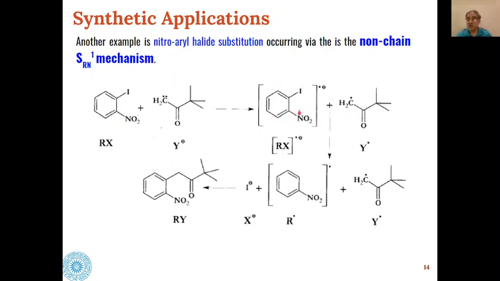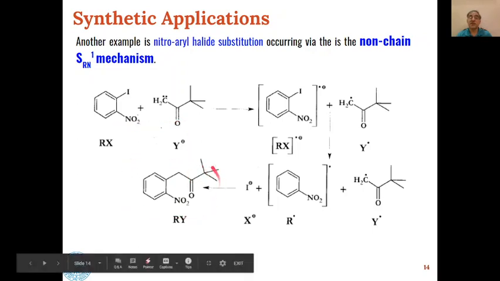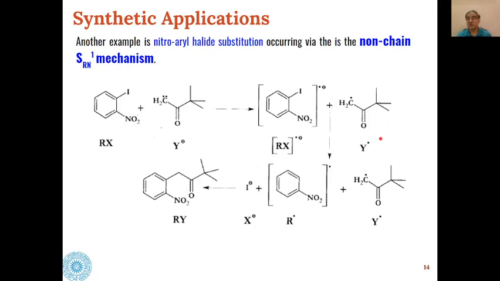Then this radical anion will react with another molecule of nucleophile, and we will get the product like this. Here we can see that a single entity of the reactant will give us a single entity of the product, and hence this is a non-chain mechanism.